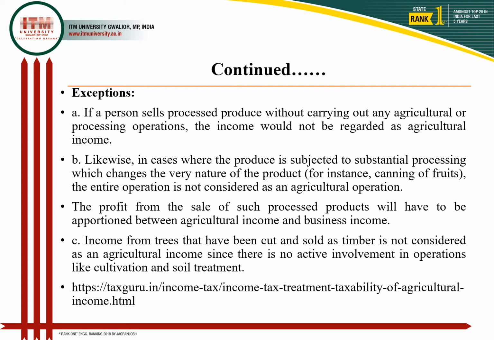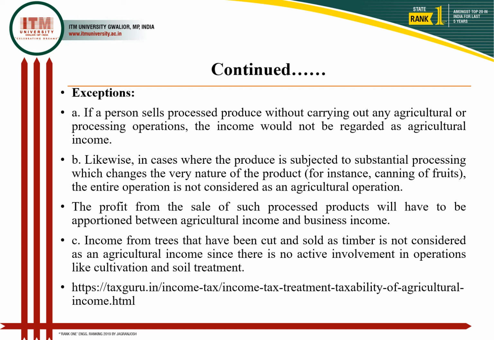However, there is also much confusion, and this slide is going to make it very clear. If a person sells a processed produce without carrying out any agricultural processing operation, the income will not be regarded as agricultural income. Means those who are processing without carrying out agricultural operations will not be considered in this agricultural income.